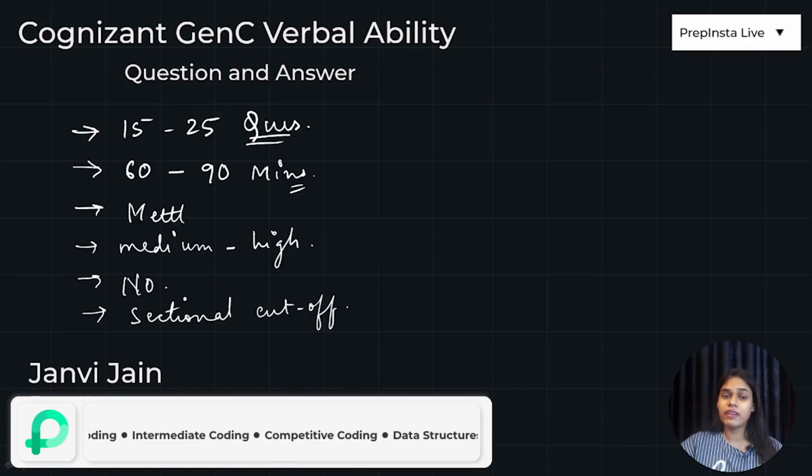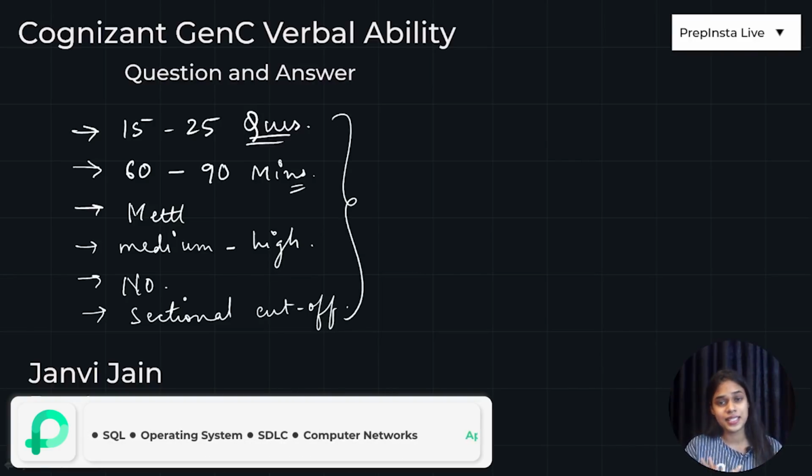So, 15 to 25 questions, 60 to 90 minutes combined on Metal, difficulty medium to medium high, no negative marking, and there is a sectional cutoff. So this is a brief detail about the Cognizant Gen Z verbal ability section.